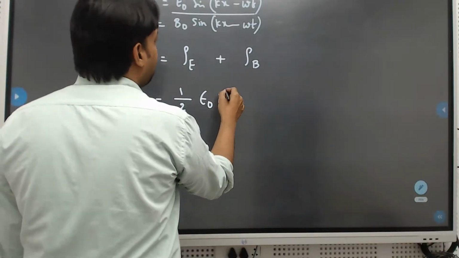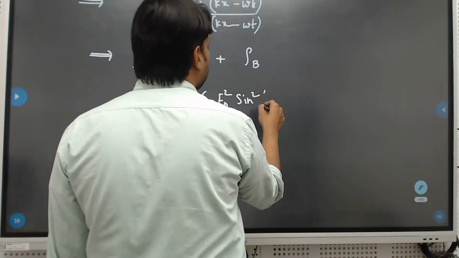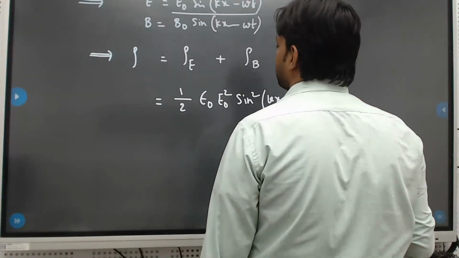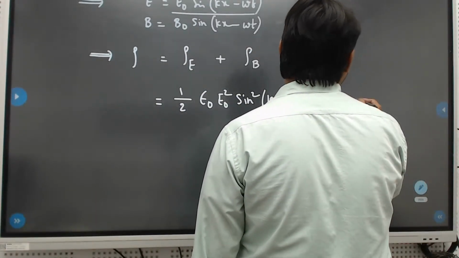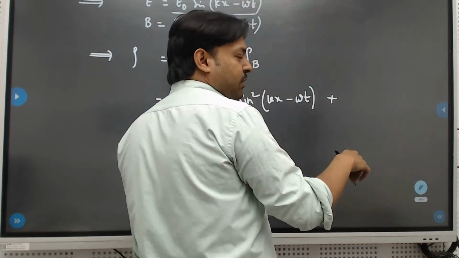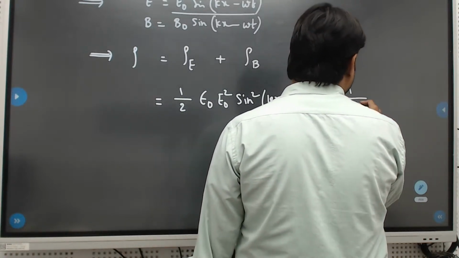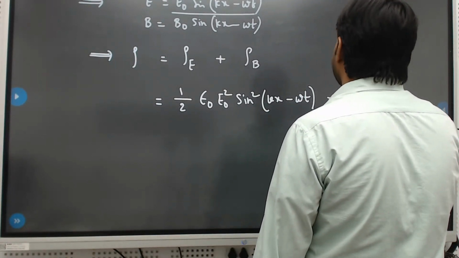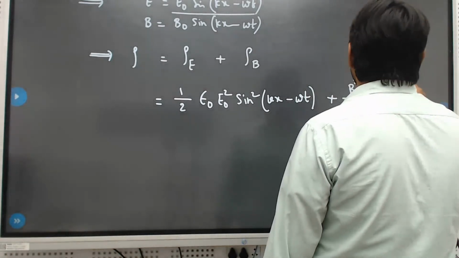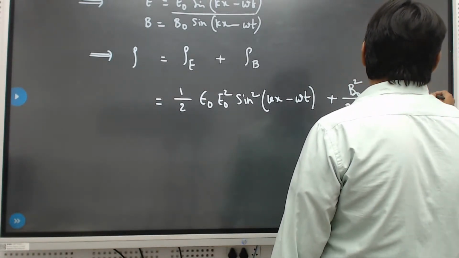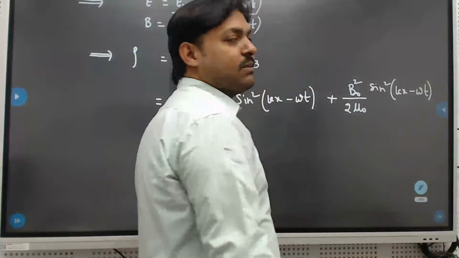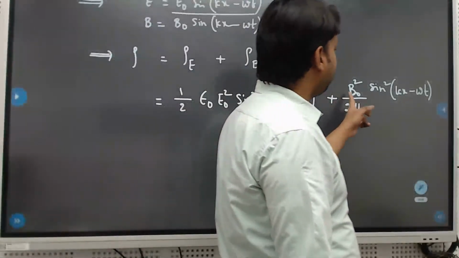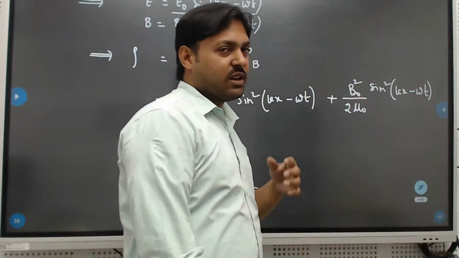That will be E naught square sine square (kx minus omega t), and again plus the formula B square by 2 mu naught, which means 1 by 2 mu naught times B square, which is nothing but B naught square sine square (kx minus omega t). If a wave equation is given in the question, you have to replace with the wave terms. If a constant is given, that story will be different.